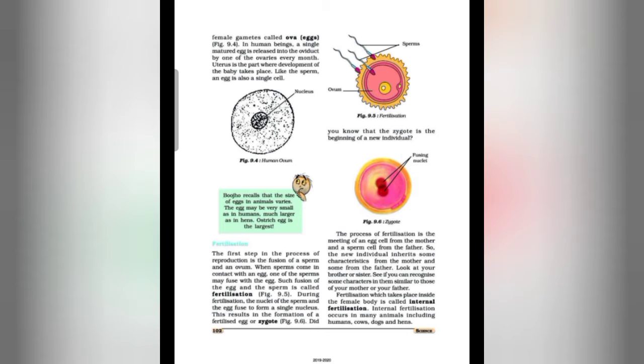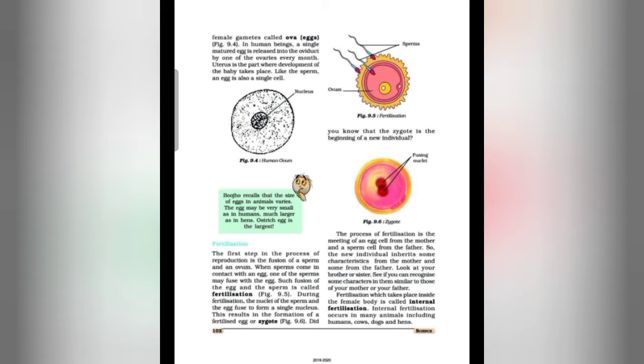You can observe that the sperm comes in contact with the ovum and they fuse together, and this process is called fertilization. So as given in figure 9.5, the fusion of the male gamete, that is sperm, with the female gamete, that is ovum, to form a zygote during sexual reproduction is called fertilization.